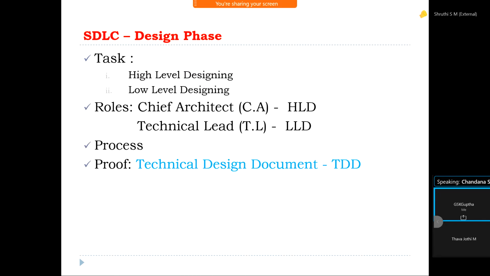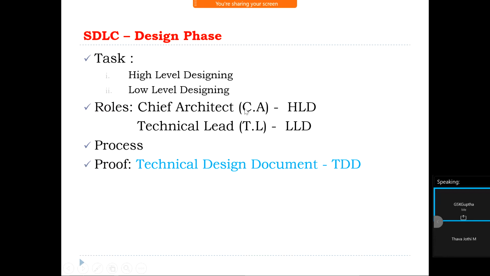Next one, designing phase. Okay, we can develop this project now. Then we are going to prepare the designing part of the application, the graphical user interface part, the look and feel of the application. Our task is preparing high level designing and low level designing. Who is going to be involved in this phase?